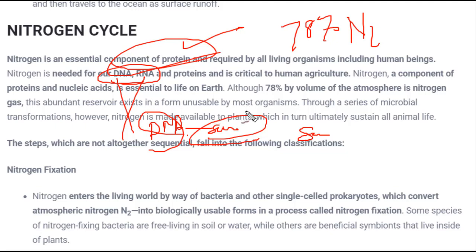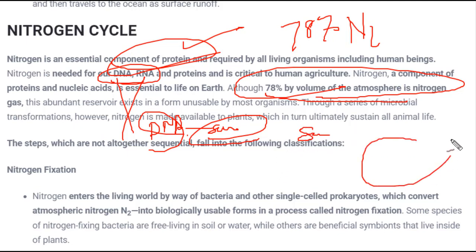the evolution or growth of human beings. Apart from this, as I said, 78% of the volume of the atmosphere is nitrogen, and this nitrogen is even used by several plants for their growth. And there are several processes by which nitrogen is converted from one form to another and moves in a cycle in the atmosphere or environment.